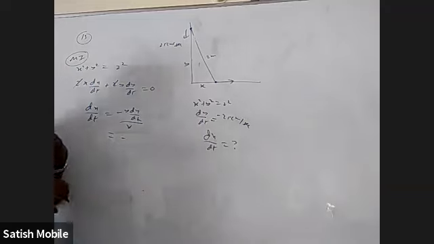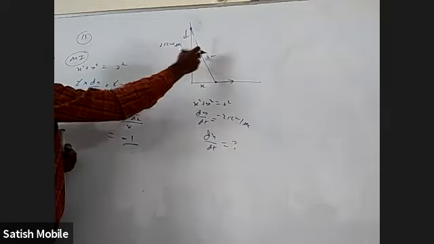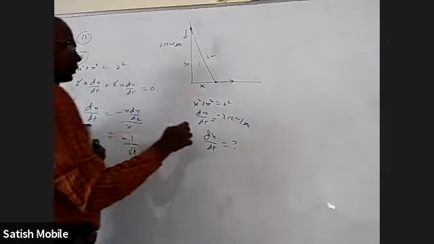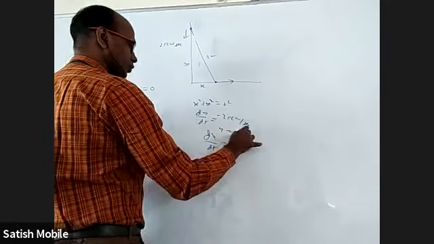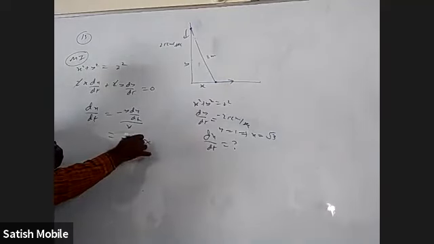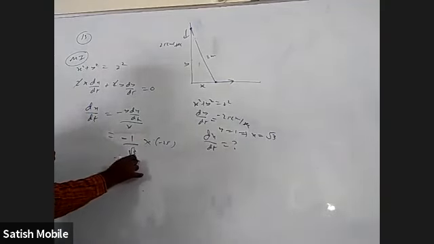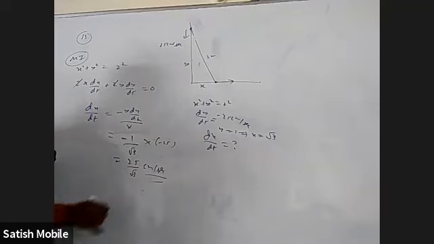Right now, what is y? 1 meter given. What is x? Square root of 2 square minus 1 square. It will be root 3. Okay. Where is given here? Y equal to 1, I should write. Y equal to 1 given means x is equal to root 3. And dy by dt is minus 25. So plus 25 by root 3 centimeter per second.